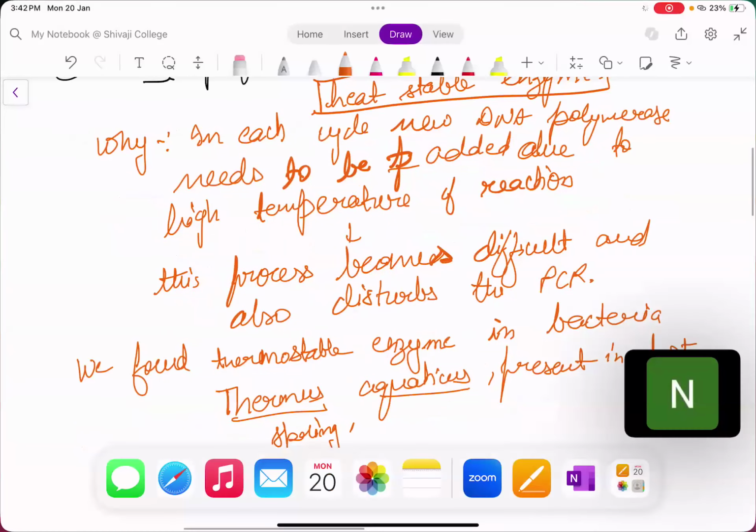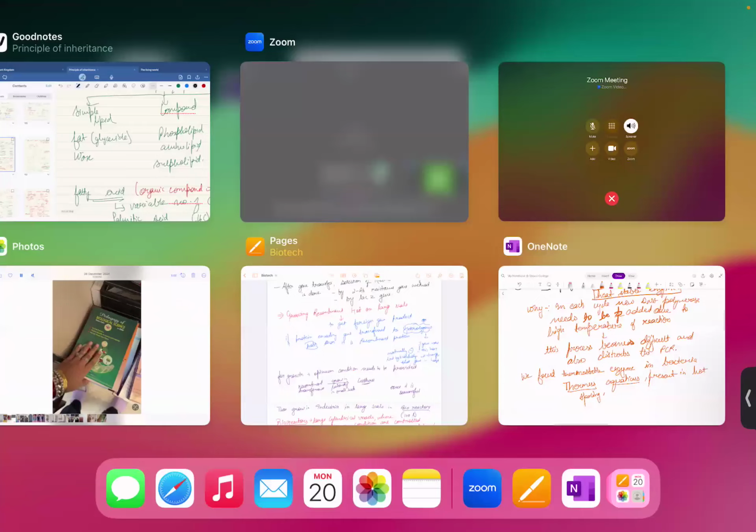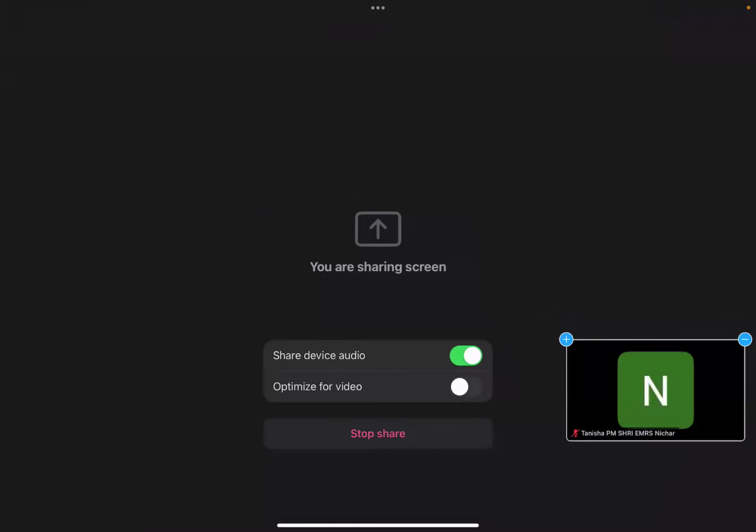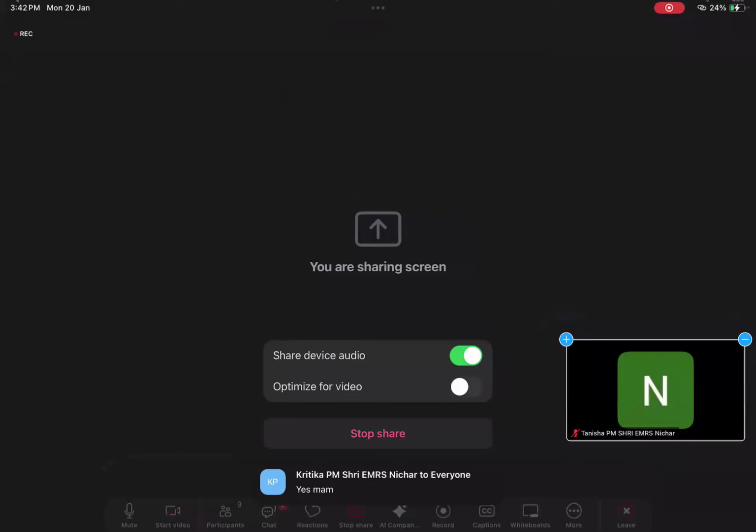Okay. So the first requirement was your template DNA, and then you had your DNA polymerase. Now let us see the third thing. What do we need? The third thing that is required in this PCR reaction is your primers. Now, what is the function of primer?